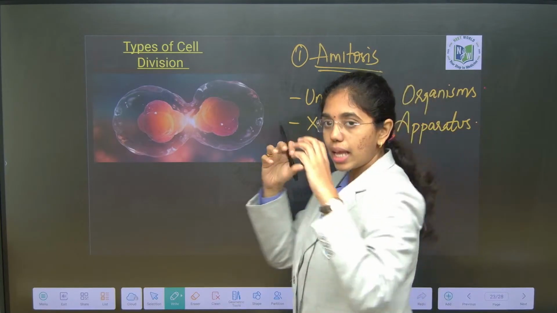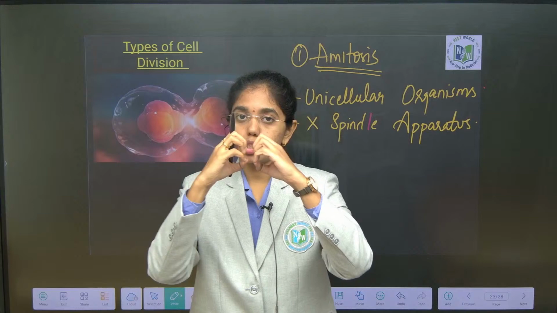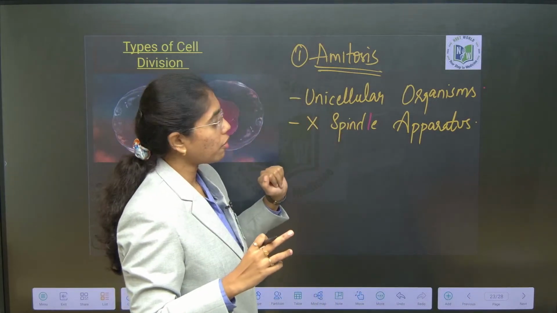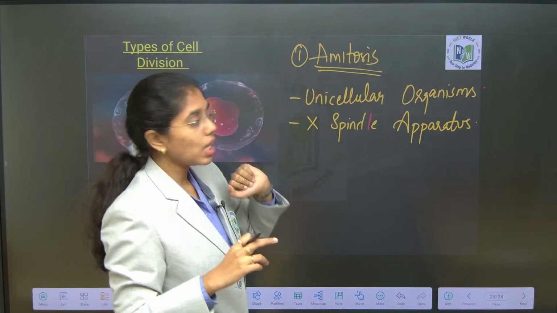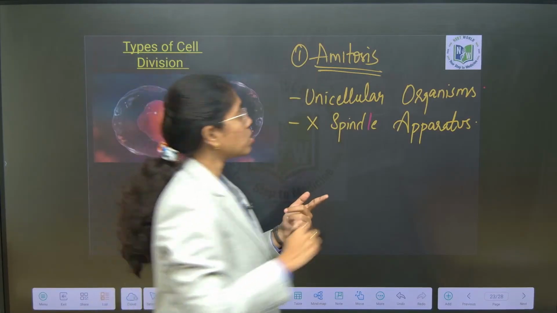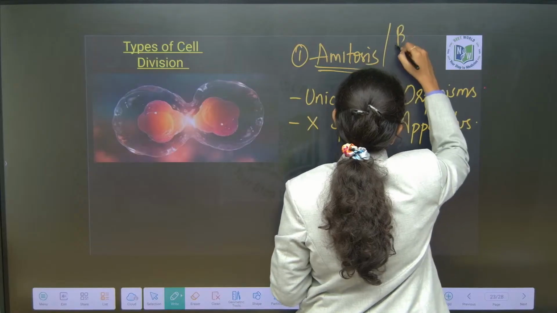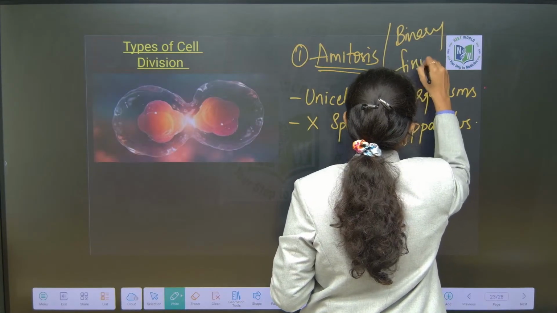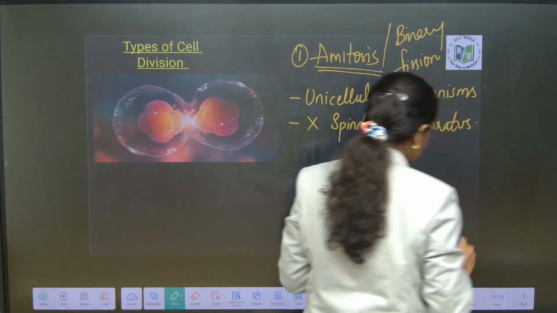The cell duplicates as such, the genome duplicates as such, without any involvement of spindle fibers. That is the reason it is addressed as amitosis. Commonly it is well noted as binary fission. Clear till here?